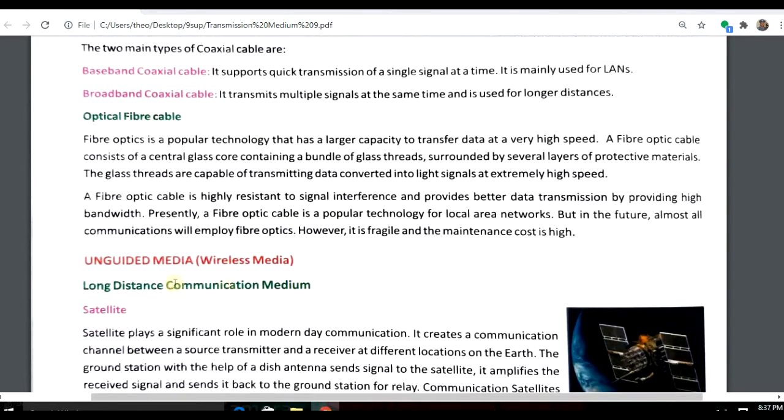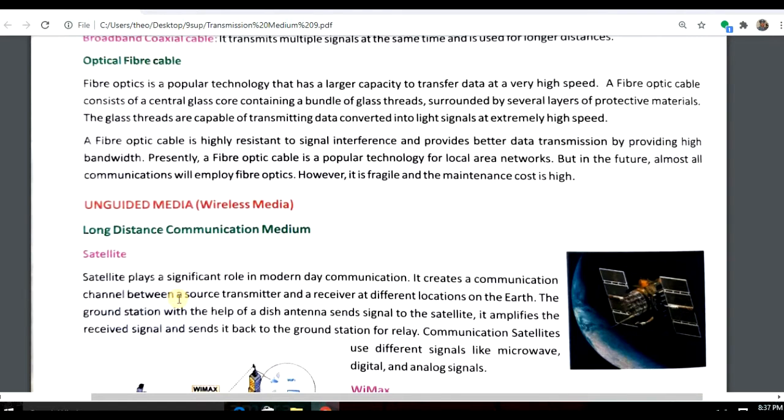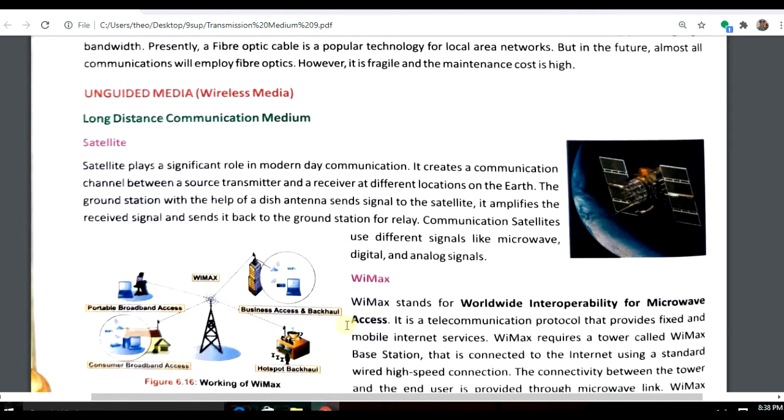The next one is unguided media, wireless media. There are different types of wireless media. One is for long distance communication, that is satellite. Nowadays satellites are used for long distance communication. It can create communication between the source transmitter and a receiver at different locations of the earth. Is it clear? The communication is with different signals like microwave, digital and analog.